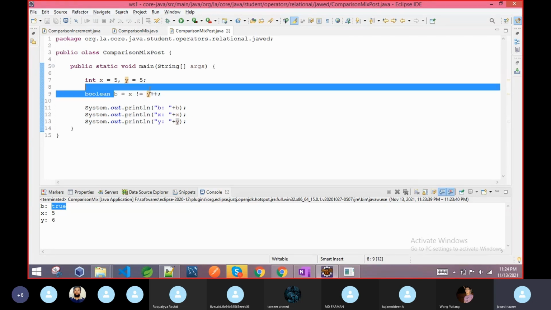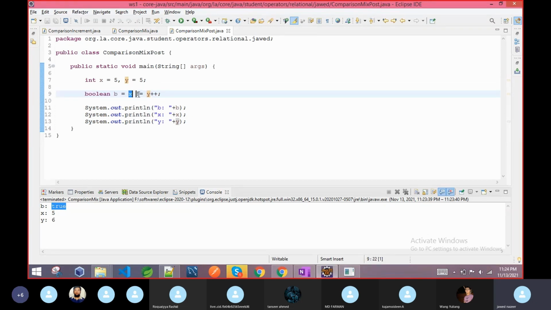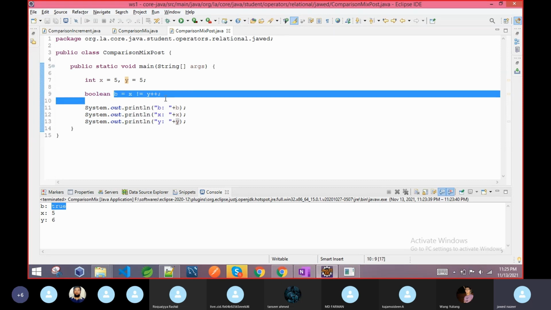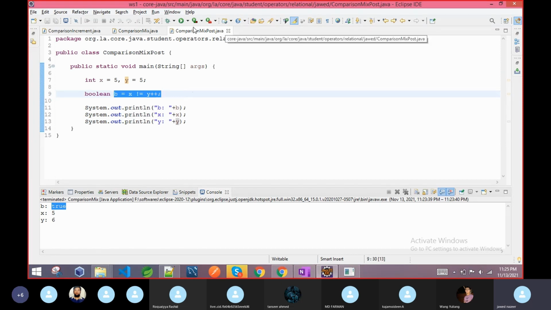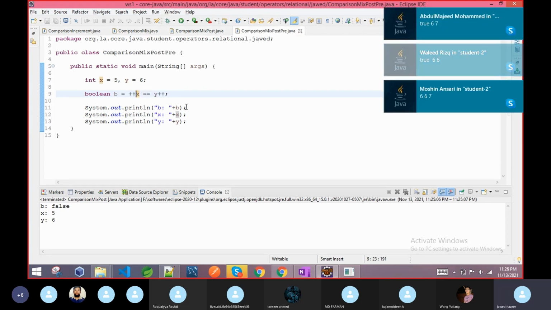Why? Because first comparison will happen, then assignment will happen, then increment will happen. So when it reaches just after this expression, the value of y has already increased as a result of the last operation in this expression. This time you will see the result is false. The other values remain 5 and 6, but the result is false. So the value of both of them will increase.